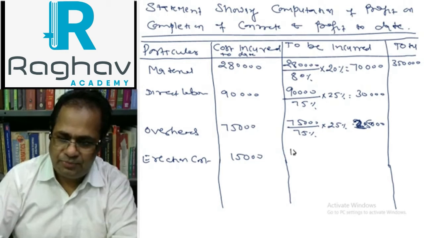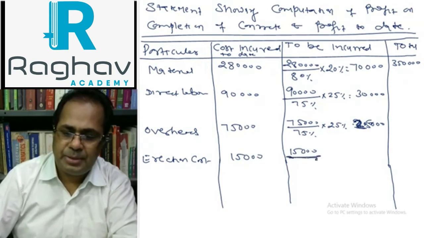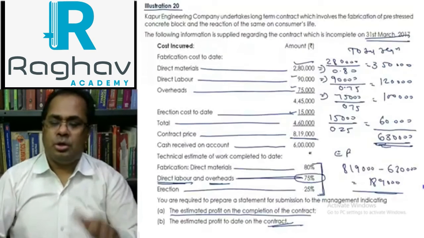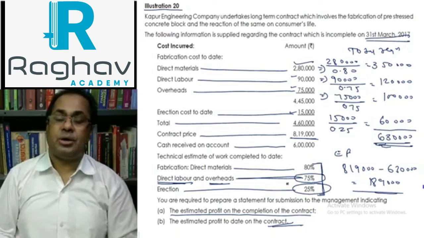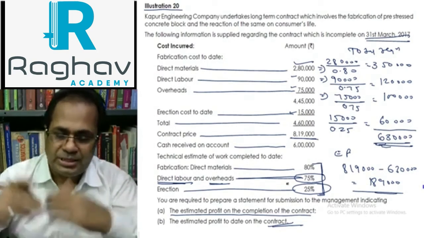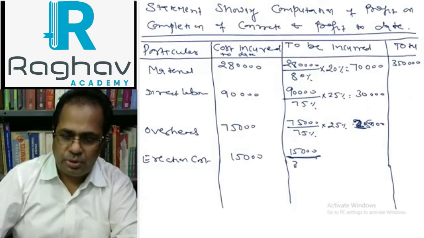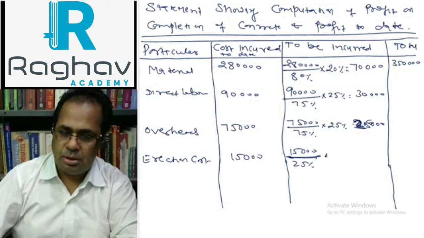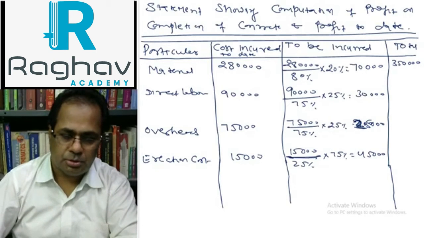Now erection cost of 15,000 is 25% of the total erection cost. So 75% is still required, which is 45,000.